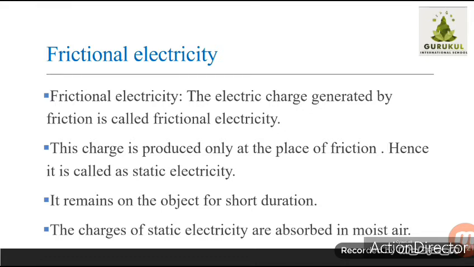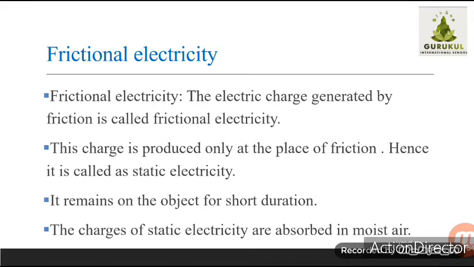What do you mean by frictional electricity? Friction means rubbing. The electric charge which is generated by friction is called frictional electricity. While producing static electricity, we have to take two substances and rub them against each other. Whatever electric charge is produced by this rubbing is called frictional electricity.